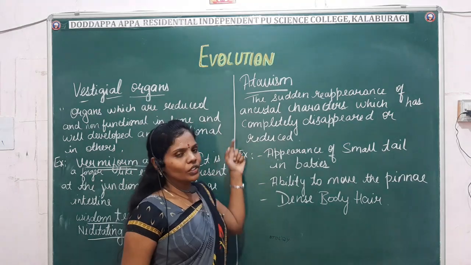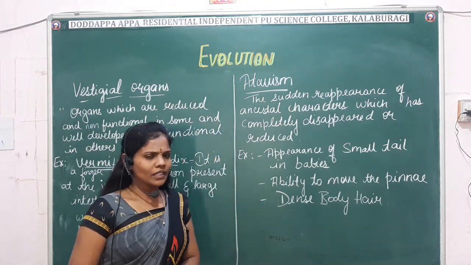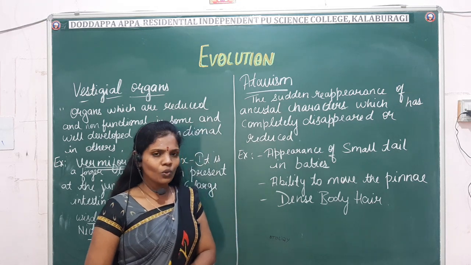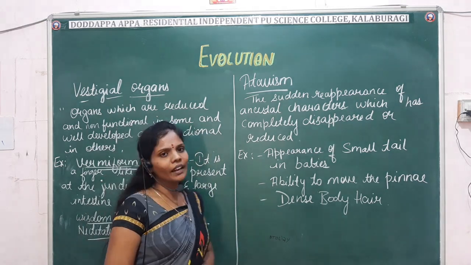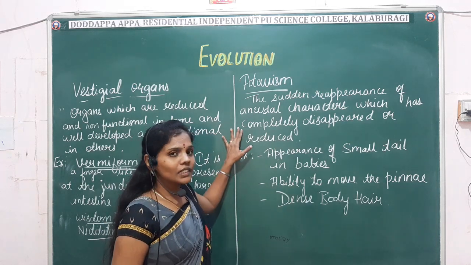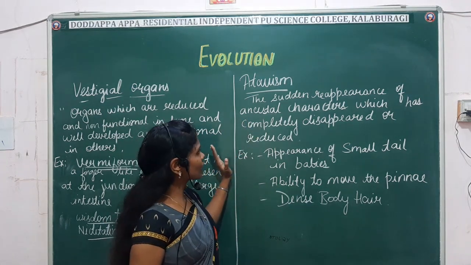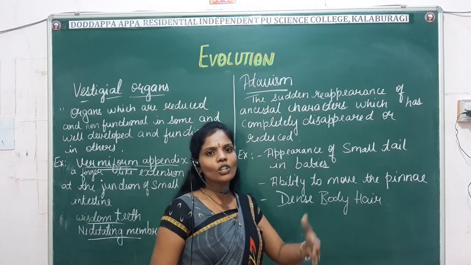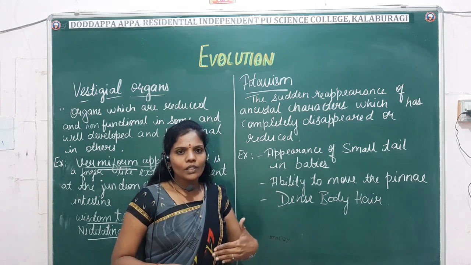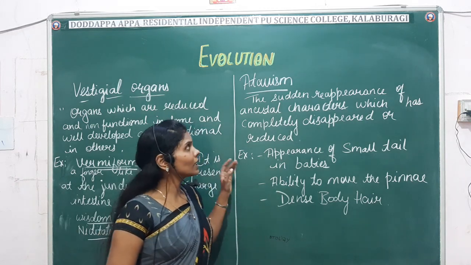Next we'll move on to atavism. What do you mean by atavism? It is also one of the evidences for evolution. Atavism is the sudden reappearance of an ancestral character which had completely reduced or disappeared. Sudden reappearance of ancestral characters is commonly known as atavism.